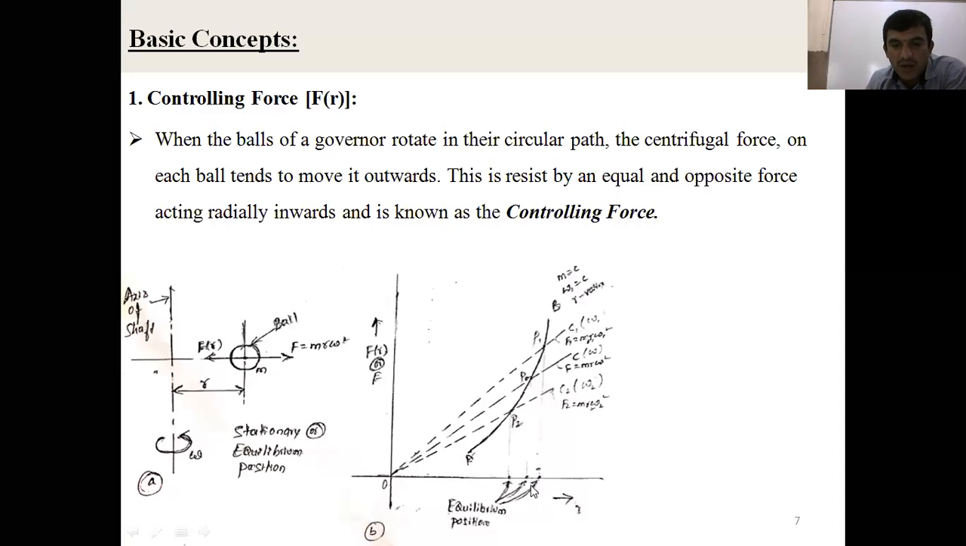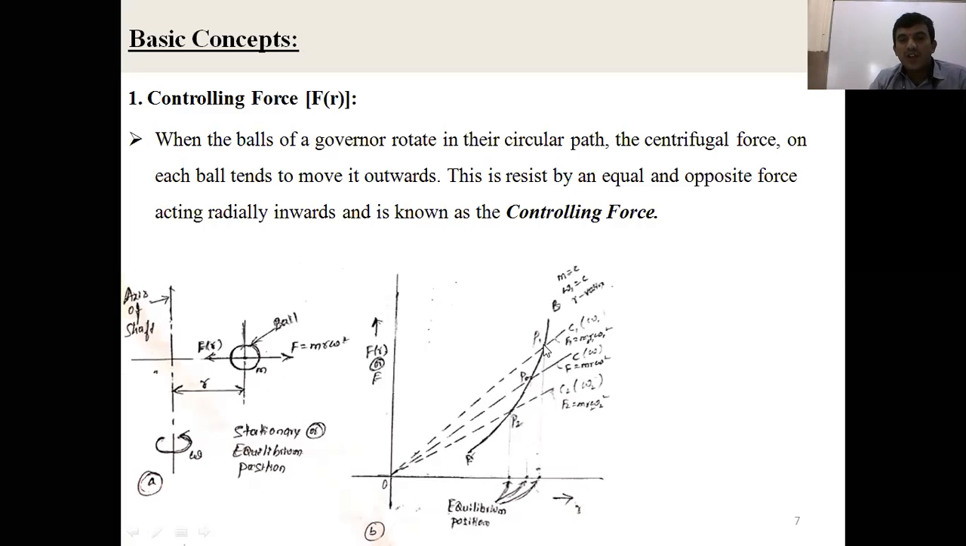Then if you draw a vertical line, where they intersect, from the equilibrium position R, it intersects the OC line at P. Then from R1, going vertically upward, it intersects the OC1 line at P1. Then from R2, if you draw a vertical line, it intersects the OC2 line at P2.